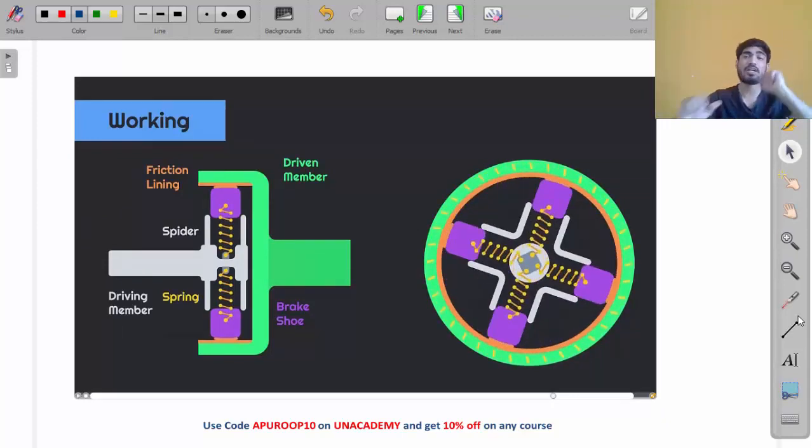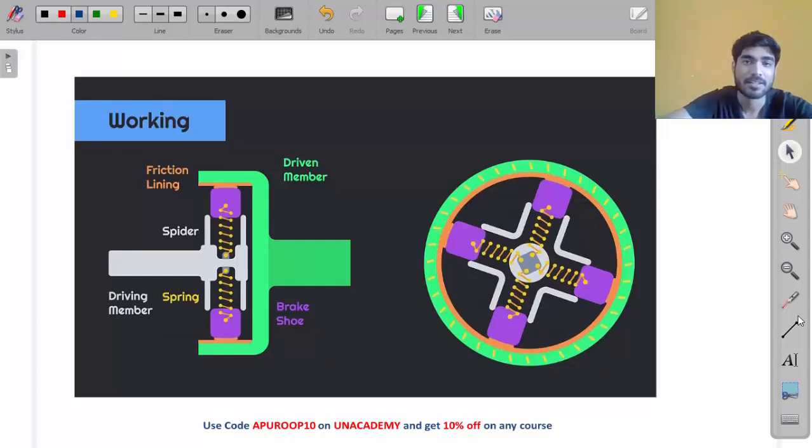So the centrifugal clutch, my friend, is an automatic clutch. Why? Because here the force required for the engagement is automatically applied. You are not applying any force. The force is automatically applied by the speed, my friend.